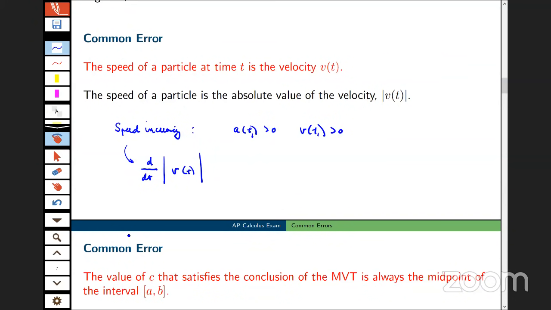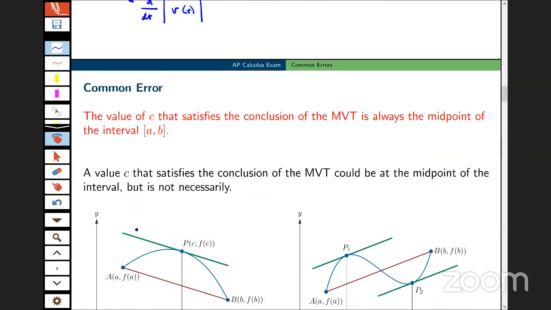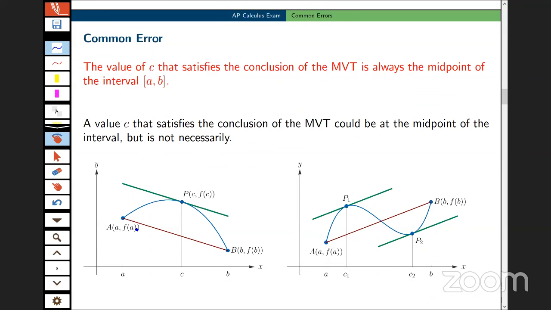This is an error here. So one common error is that the value of C that satisfies the conclusion of the mean value theorem is always the midpoint of this interval. Now that sounds kind of silly to those of you who have been studying this for a while. But I'm telling you, in my years of experience, this is a common error. The students reflexively decide that that value of C must be the midpoint of that interval. And of course, that's not true. So the value of C that satisfies the conclusion of the MVT could be the midpoint, but not necessarily.